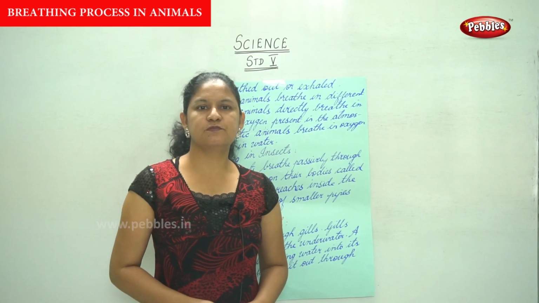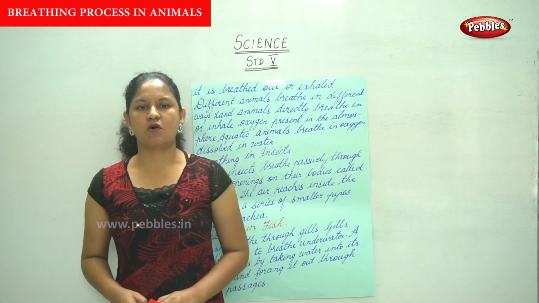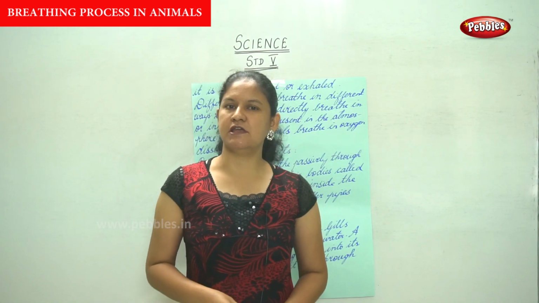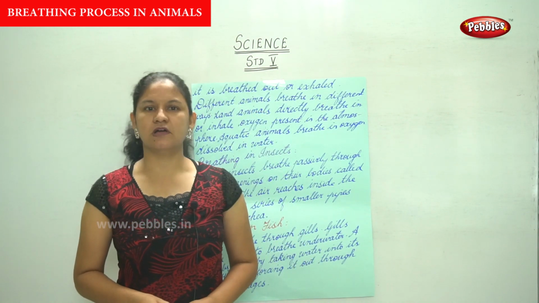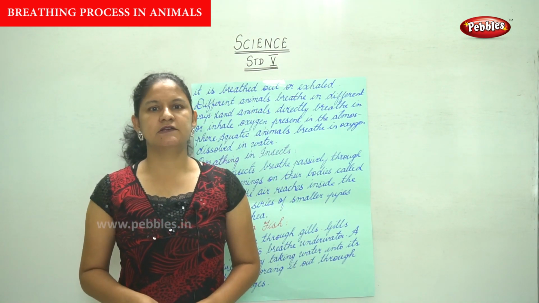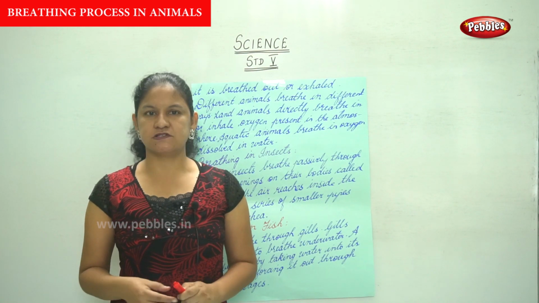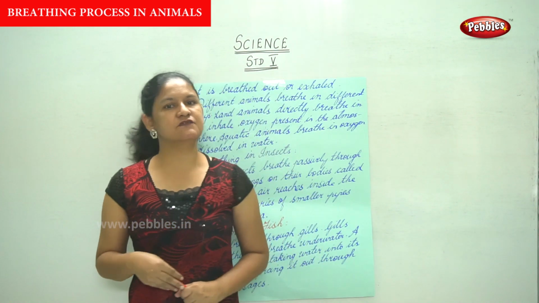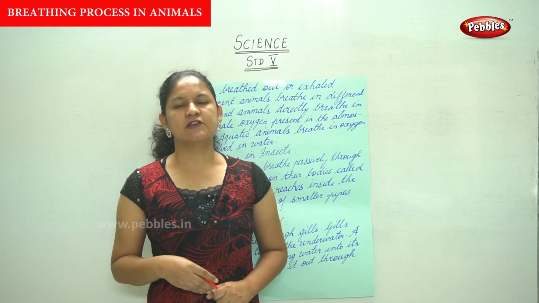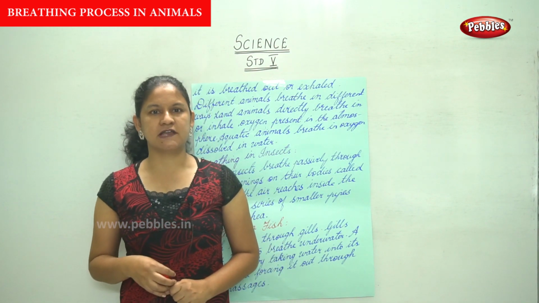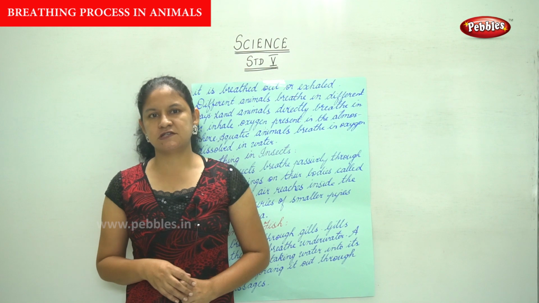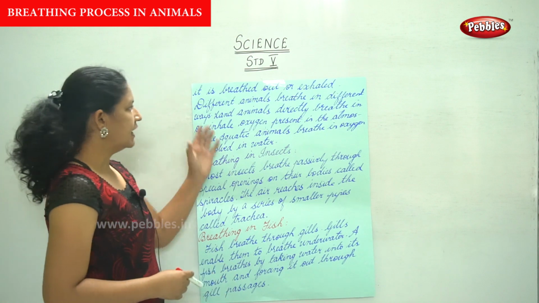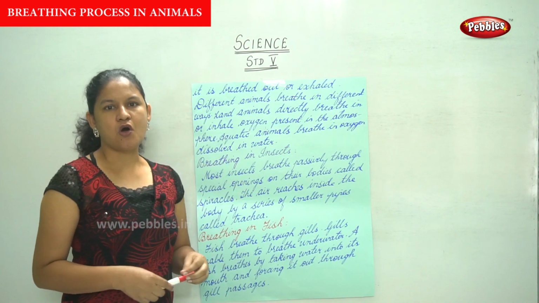So talking about the breathing process in animals, the organs that help in the exchange of gas during the process are called respiratory organs, and all animals breathe in oxygen to survive. The oxygen converts the digested food into energy, and during this process carbon dioxide gas is released. Since the carbon dioxide gas is not needed by the body, it is breathed out or exhaled.